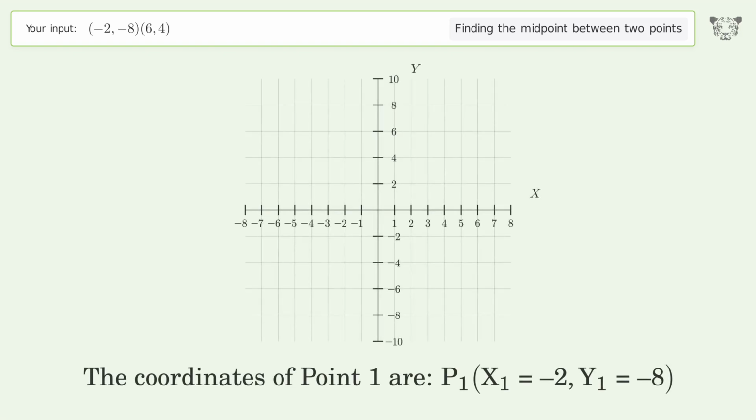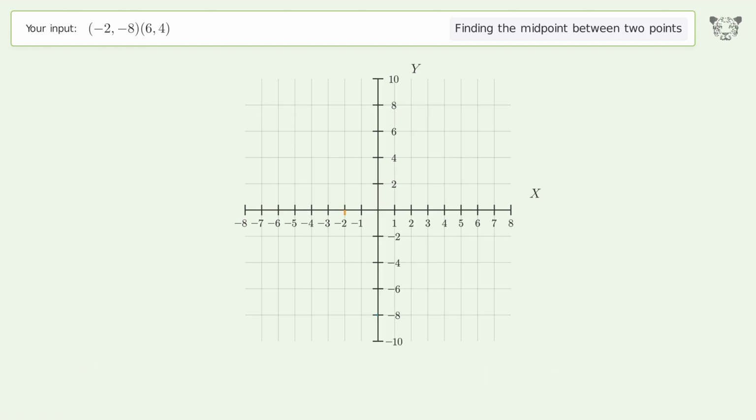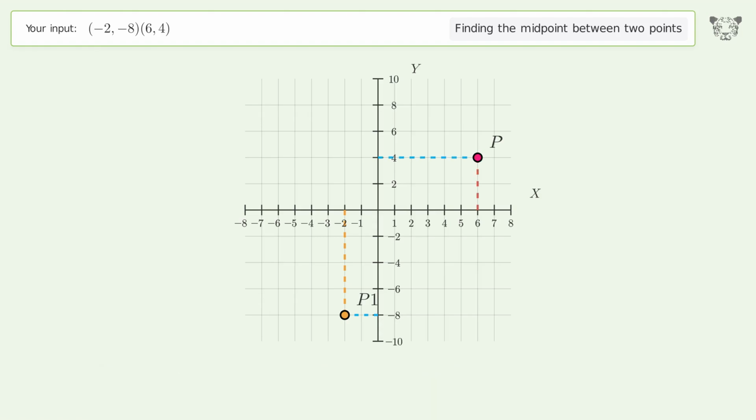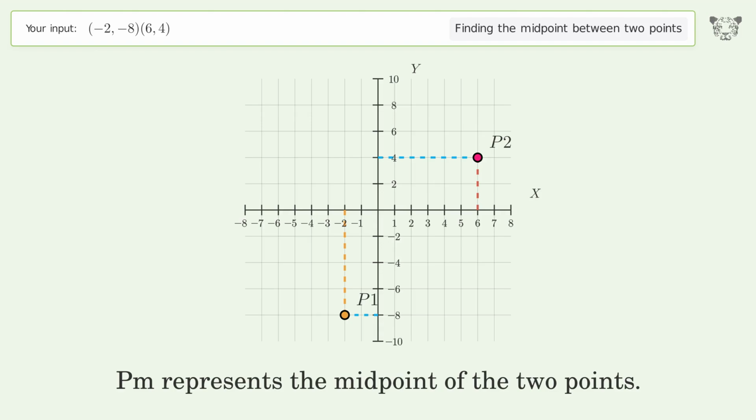The coordinates of point 1 are x1 equals -2, y1 equals -8. The coordinates of point 2 are x2 equals 6, y2 equals 4. PM represents the midpoint of the 2 points.